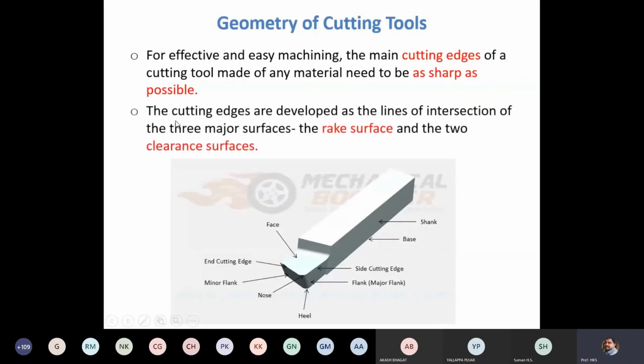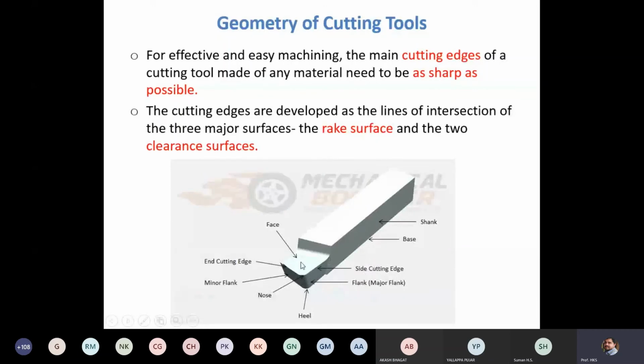Next, the cutting edges are developed as the lines of intersection of the three major surfaces: the rake surface, that is this surface, face is also called the rake surface, and the two clearance surfaces, major flank and minor flank, or major clearance surface and minor clearance surface. Now consider this major cutting edge.